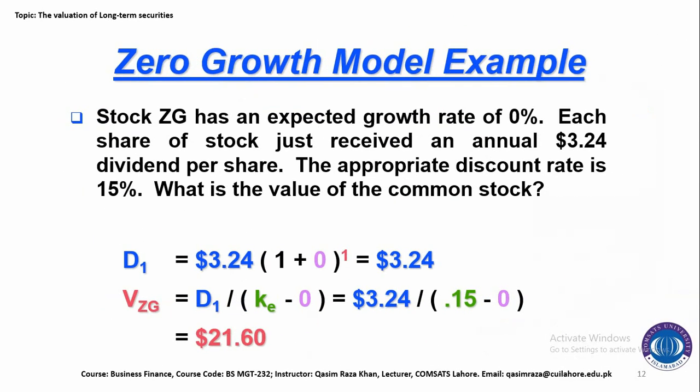So that's why the security is cheaper, and this is available at $21.60. When any security's dividend is growing at some positive rate, at that time that security is expensive in the market.